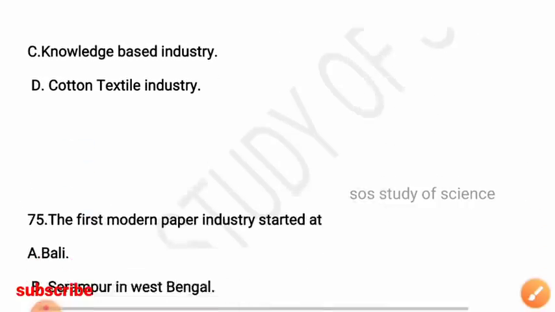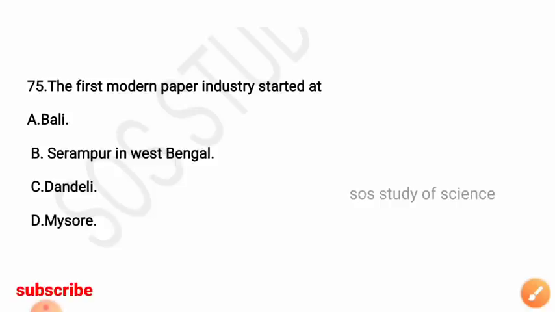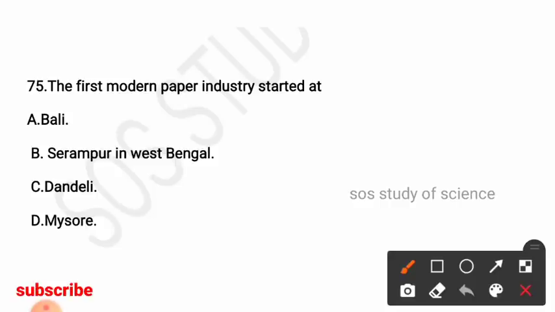Okay. So next question: the first modern paper industry started at? Options: Bali, Serampur in West Bengal, Dandeli or Mysore. So here the right answer is option B, Serampur in West Bengal. The first modern paper industry was started at Serampur in West Bengal.